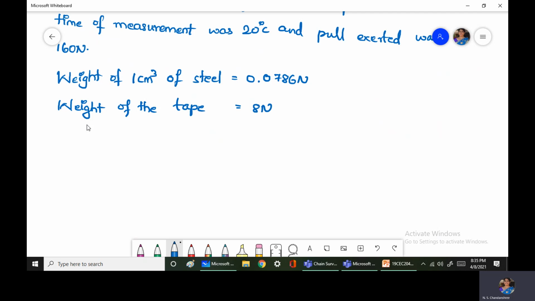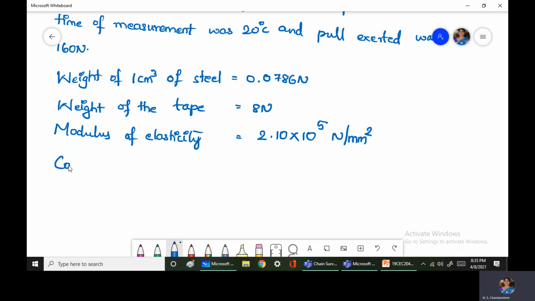Next is weight of the tape is 8 Newton. Next, modulus of elasticity E value is equal to 2.10 into 10 to the power of 5 Newton per mm square.